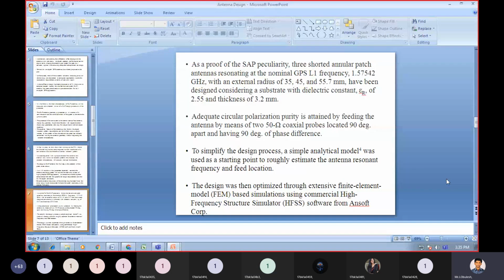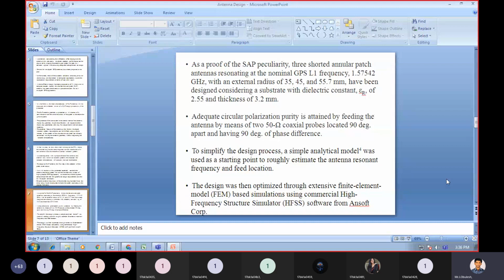The external radii of these SAP antennas are 35, 45, 55.4 millimeter, and the normal GPS frequency is 1.5754 gigahertz.